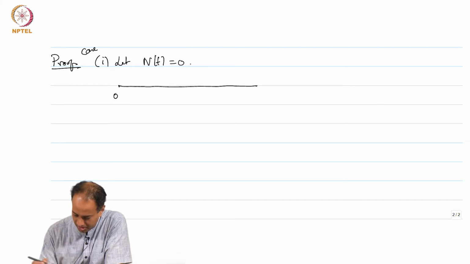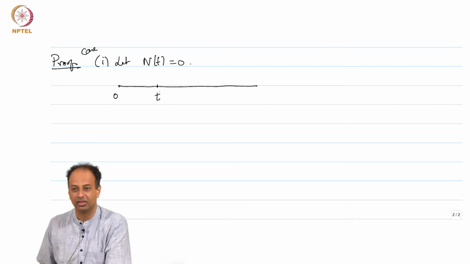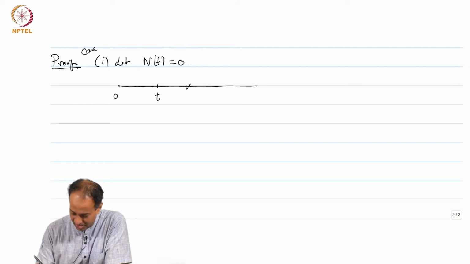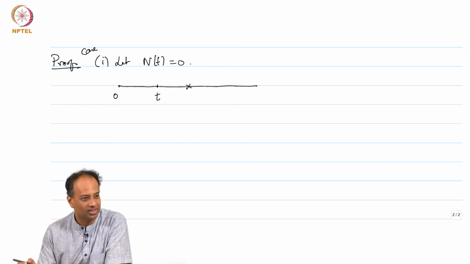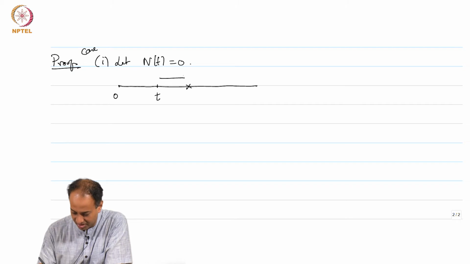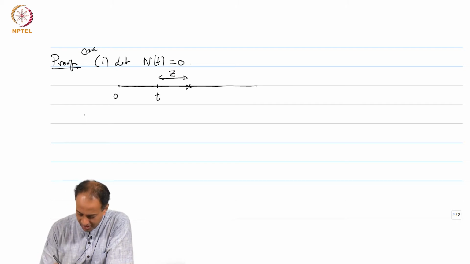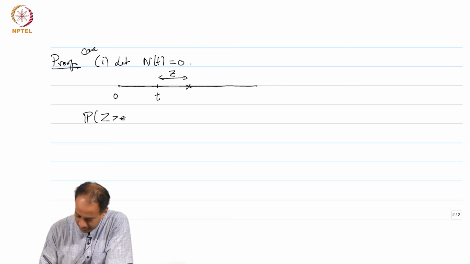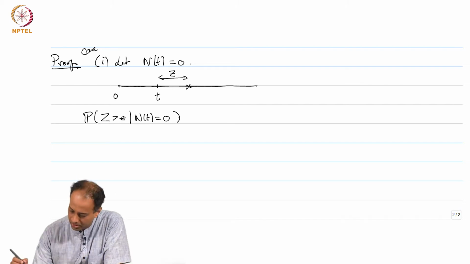This is time t equal to 0, your time t is here, no arrivals have come so far, N of t is 0, the first arrival comes somewhere here, okay. That is the case we are considering and that is your Z at this point, right. Now, let us consider the probability that Z is bigger than little z given N(t) equal to 0. Okay.